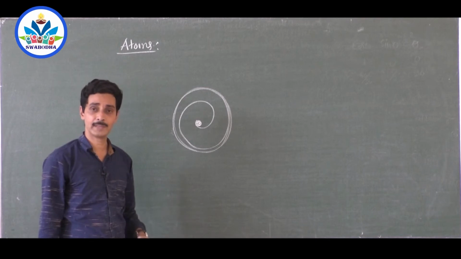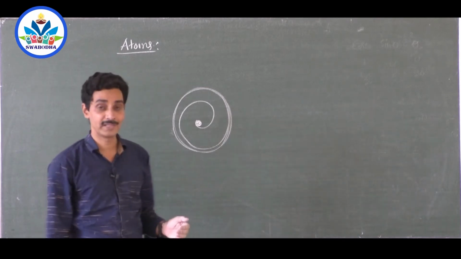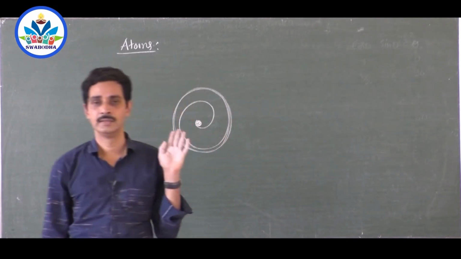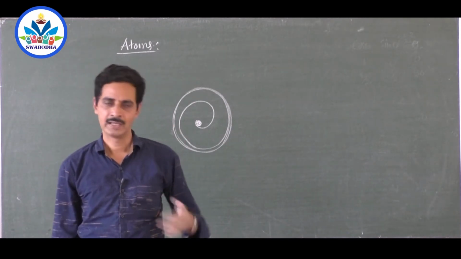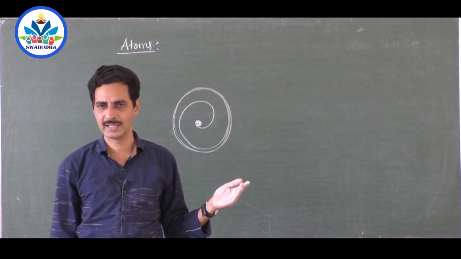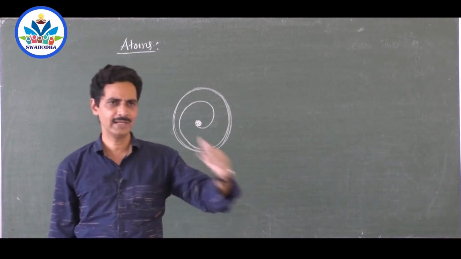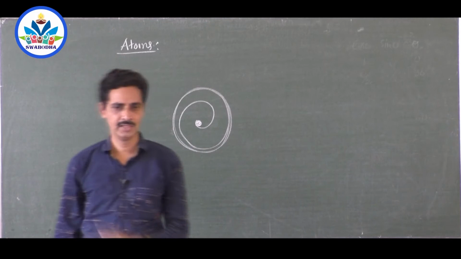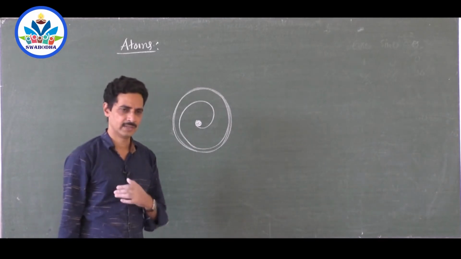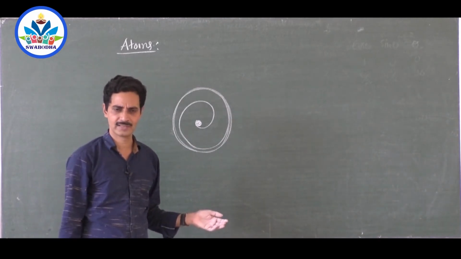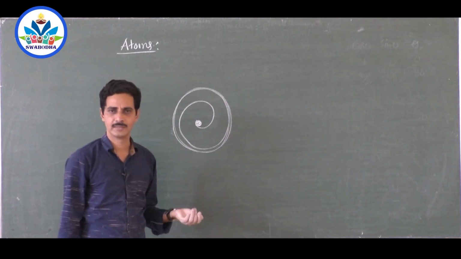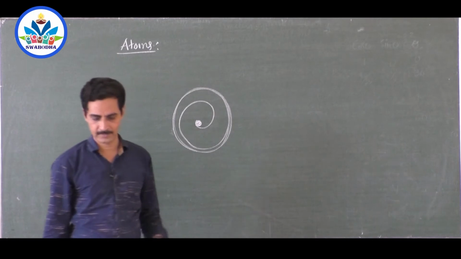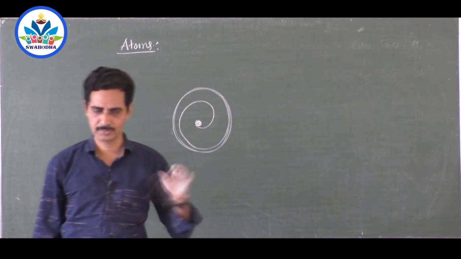All the atoms are stable. Stability of the atom is not explained by Rutherford's model. According to the model, energy is continuously absorbed or emitted by an electron. If an electron emits energy continuously, it will lose energy and go on reducing its radius, finally falling into the nucleus. So the atom would not be stable, but it is not so. Stability of the atom is not clearly explained in Rutherford's model.